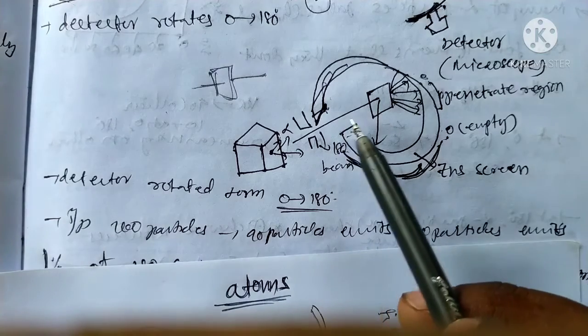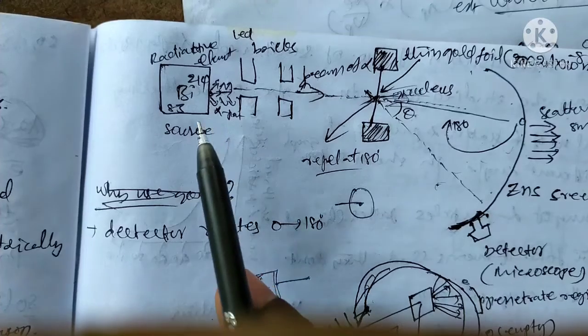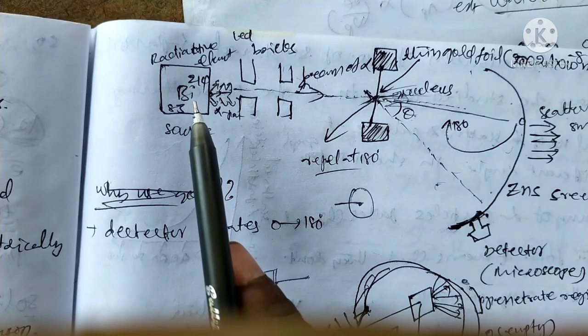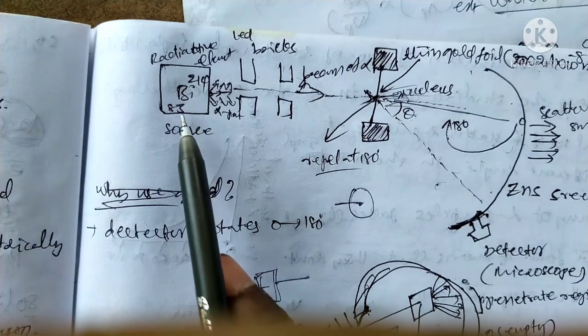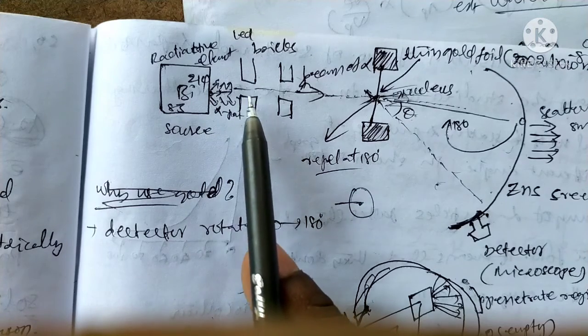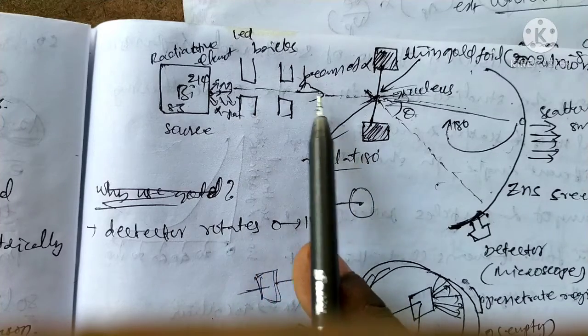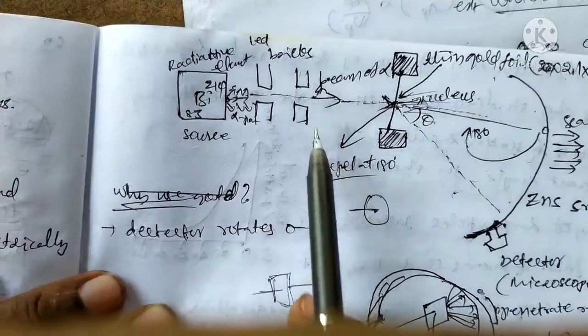Now the working. Suppose initially bismuth has atomic number 83 and mass number 214. It produces the alpha particles. The beam is formed by passing through the bricks with high intensity.